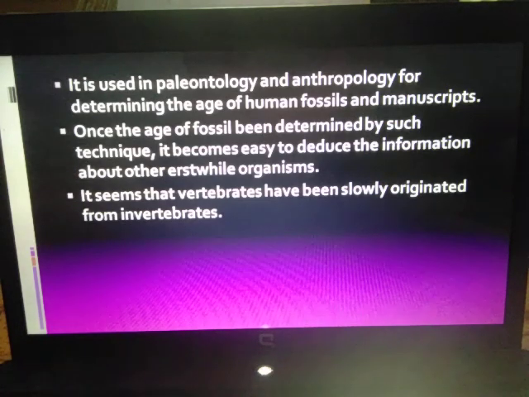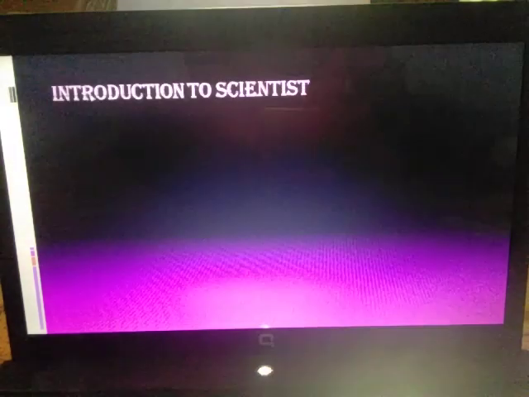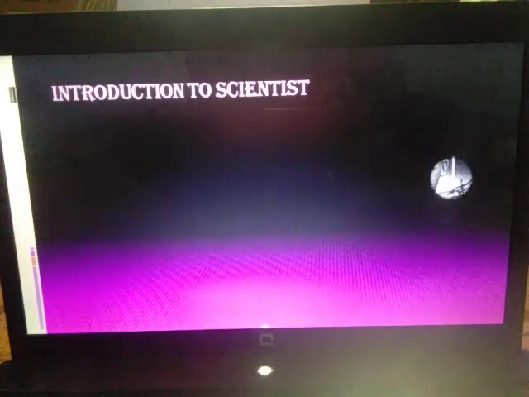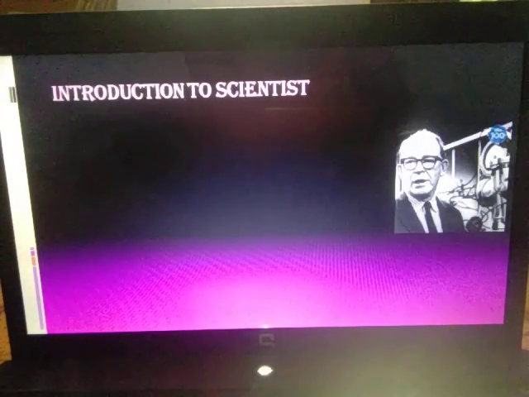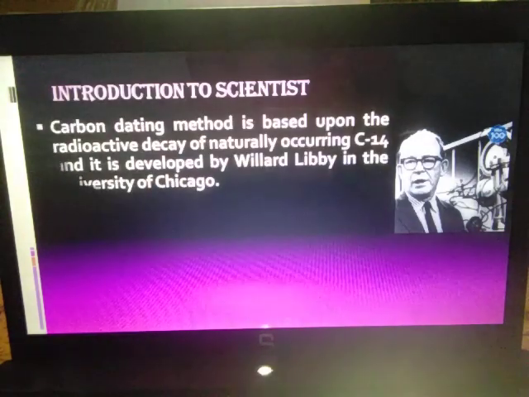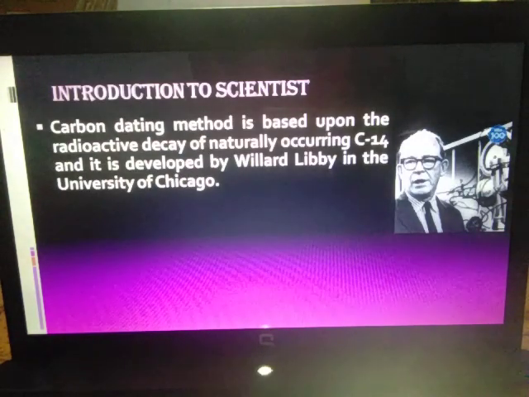And who studied this carbon dating method? Let us try to introduce that scientist. The scientist was Willard Libby. You can see the picture of Willard Libby here. He developed this method in the year 1960, and he did this work at the University of Chicago.